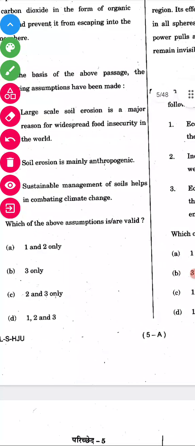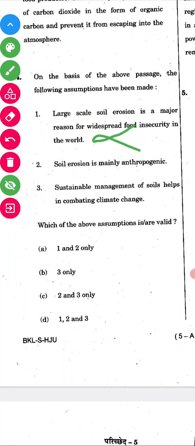Food security is a different matter, right? Two, soil erosion is mainly anthropogenic. Is it mainly anthropogenic? No, right? Soil erosion also occurs by tsunami. This is also a wrong answer. Only one statement is left, that is the third one: sustainable management of soil helps in combating climate change. Yes, of course, it's the right answer. For the fourth question, option B is the right answer.